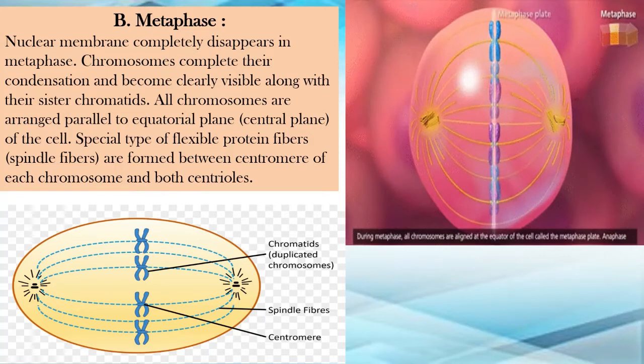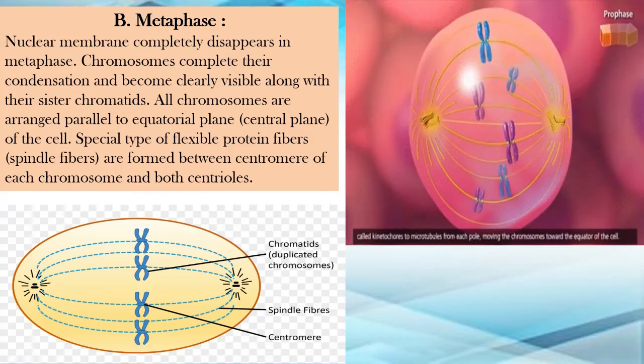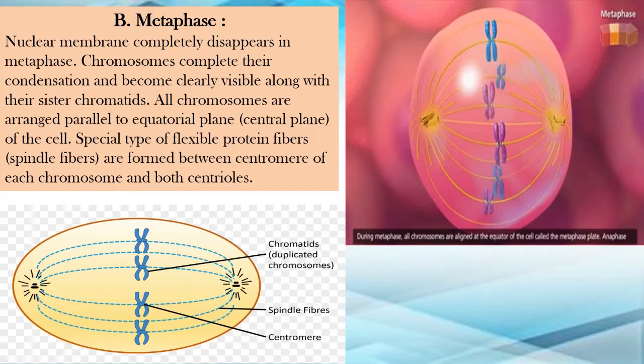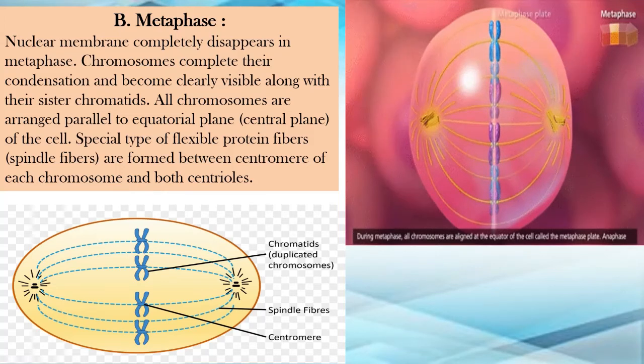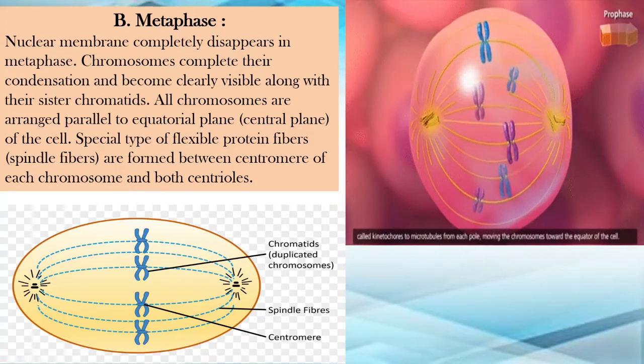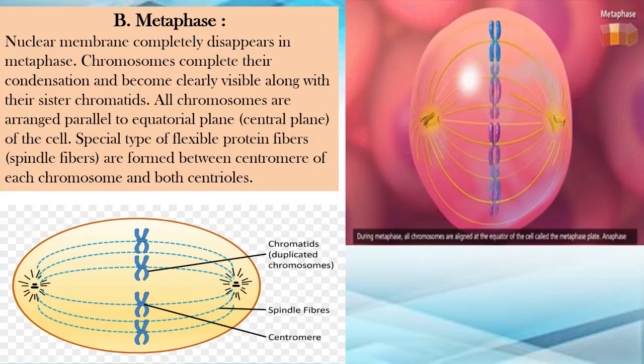So your centriole and centromere connect to each other with the help of a flexible protein fiber called the spindle fiber. ठीक है, ये जो डॉटेड लाइन दिखाई दे रही है ब्लू कलर की, that is nothing but the spindle fiber which is formed between the centromere of each chromosome and both centrioles. Okay, interesting, right?